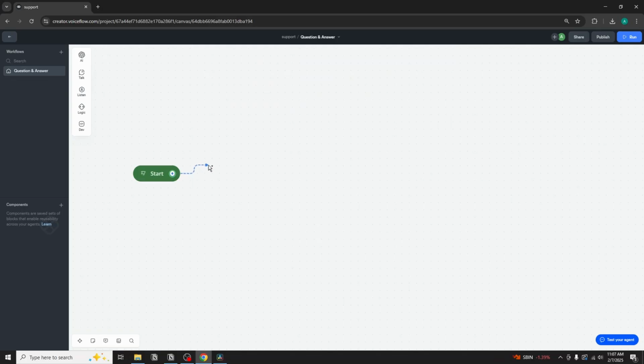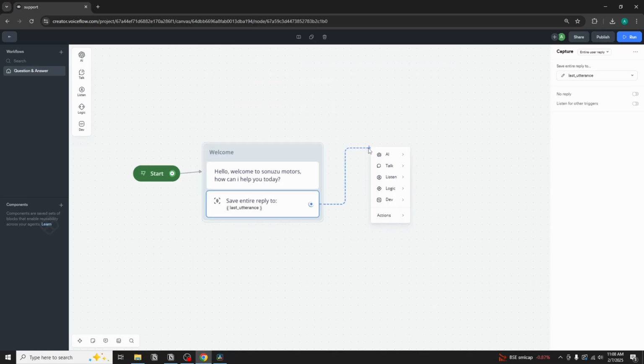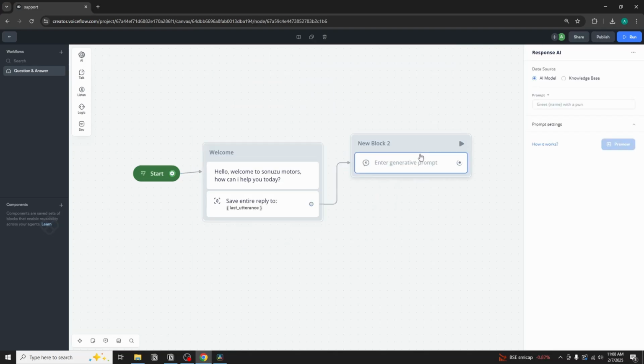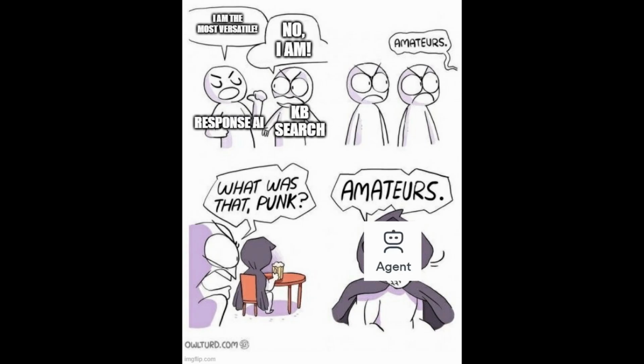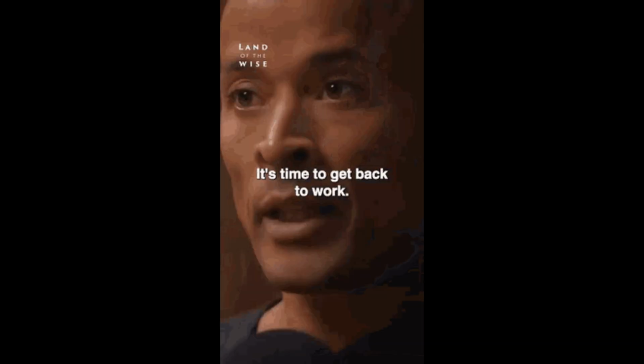So Voiceflow's got a new feature called Agents. It has removed and replaced almost like 50% of the things that I used to know about Voiceflow, like the response AI and all those things. And frankly, we don't need it because the agent is very powerful. So to demonstrate it, we'll just do something fun.